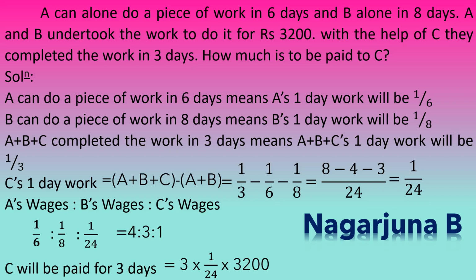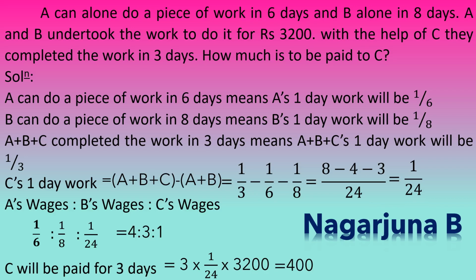So 3 eights are 24. 8 ones are 8, and 8 into 400 will be 3,200. So upon simplification it will be 400. That means C will be paid an amount of 400 rupees.